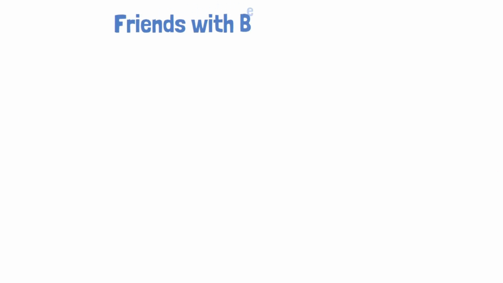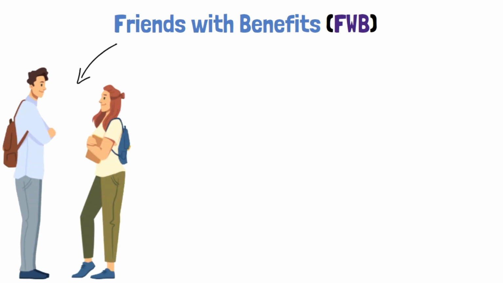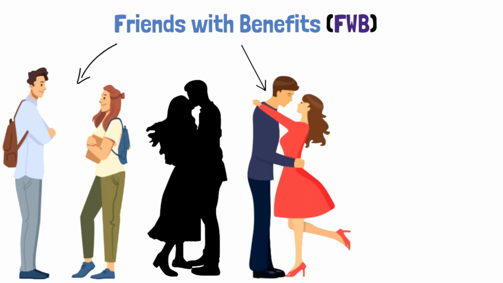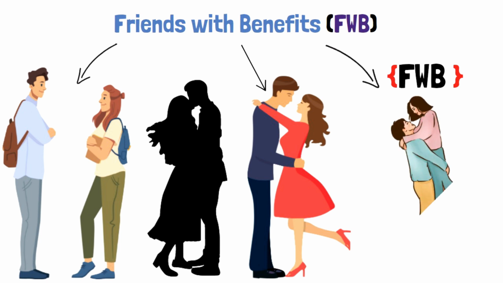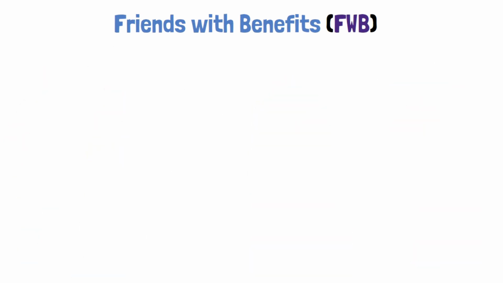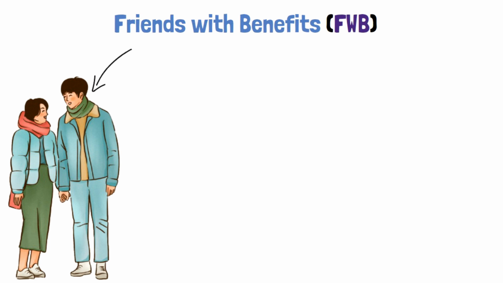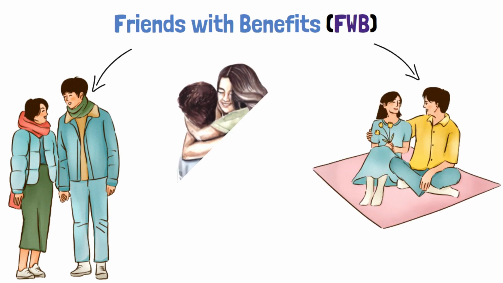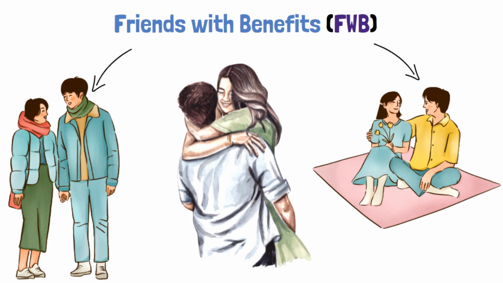Friends with benefits, FWB. Friends with benefits is a situation where two individuals who are friends engage in a sexual relationship without the emotional intimacy and commitment of a romantic partnership. FWB arrangements are typically based on mutual understanding, convenience, and a desire for physical intimacy without the complexities of a romantic relationship. These relationships often develop between close friends who share a strong emotional connection and trust, but do not wish to complicate their friendship with romantic expectations.